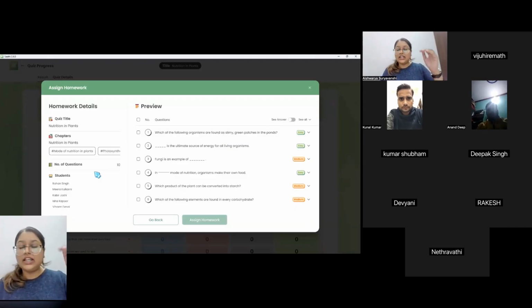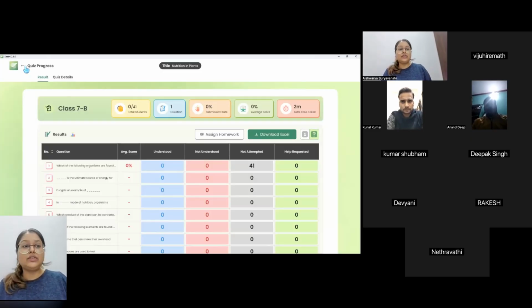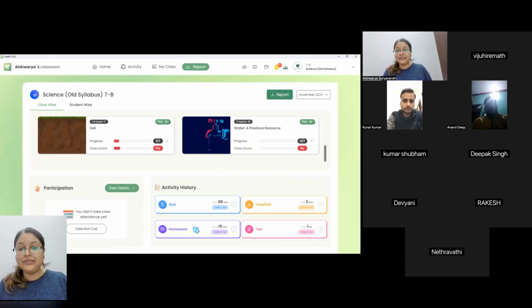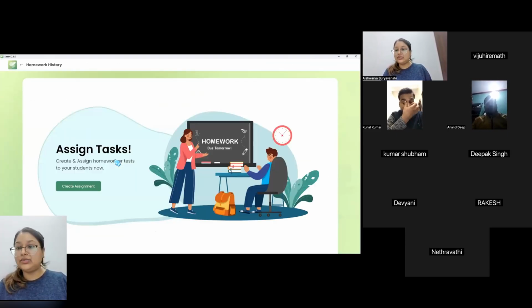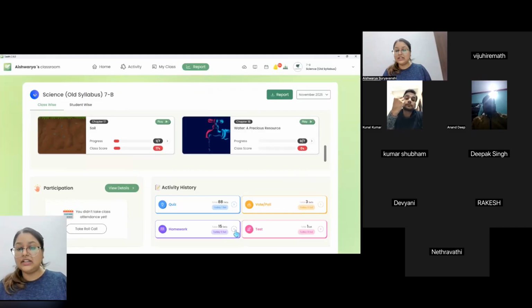So now the entire class scored maybe 50% on this concept. So I can select all the questions here. I can remove the ones which I don't want and assign them as homework right away. So the student can go back home, solve questions, and come back to you. And the report of the quiz or the homework that the student has played, that report will be there with you in real time. So all of that will be visible for you.